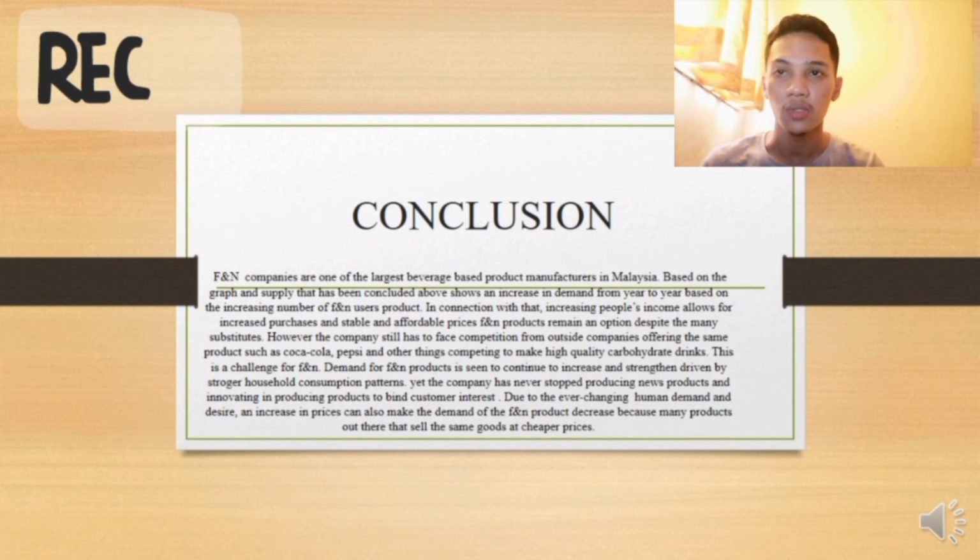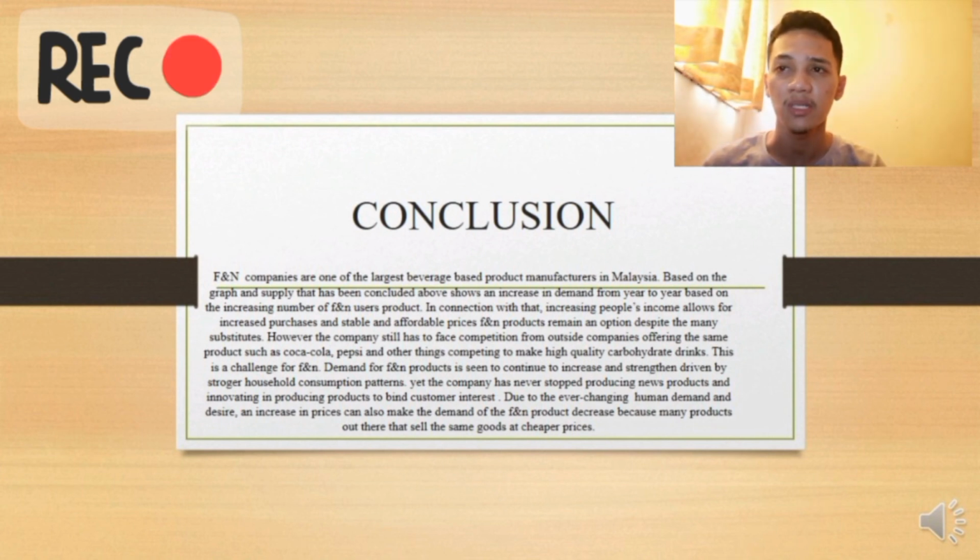Okay, in the conclusion, F&N is one of the largest beverage product manufacturers in Malaysia. Based on the graph of demand and supply concluded above, there is an increase in demand from year to year based on the increasing number of F&N product users. In connection with that, increasing people's income allows increased purchases, and with stable and affordable prices, F&N products remain an option despite the many substitutes.